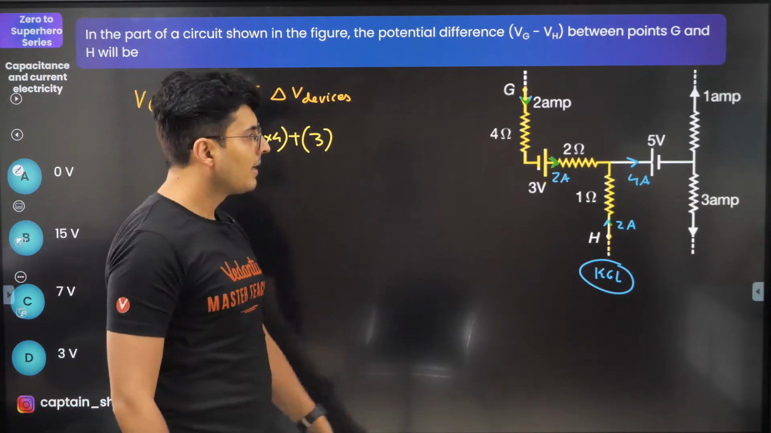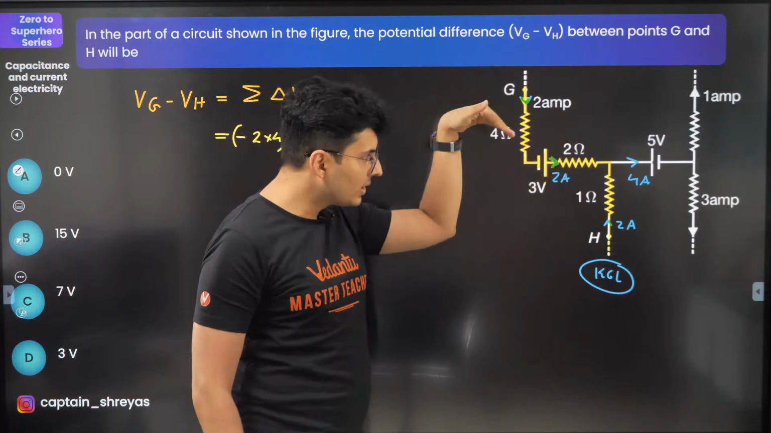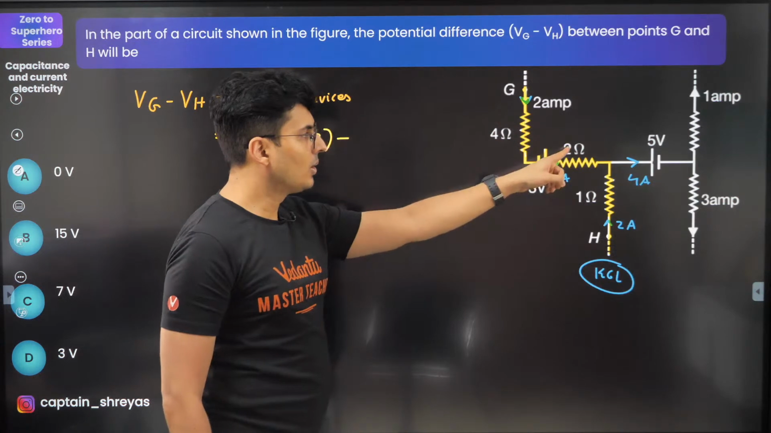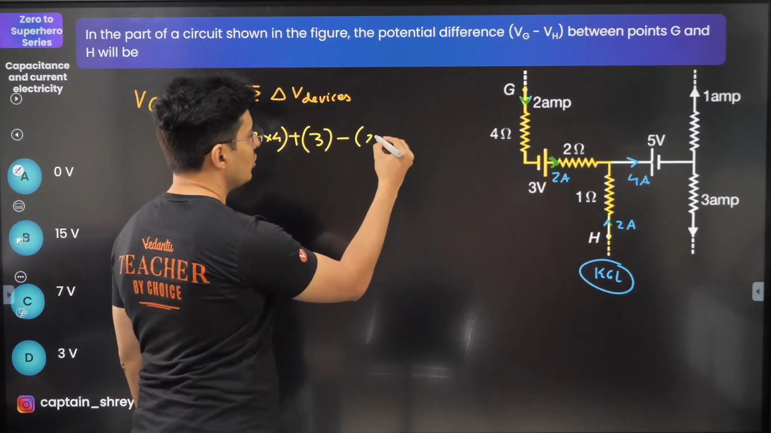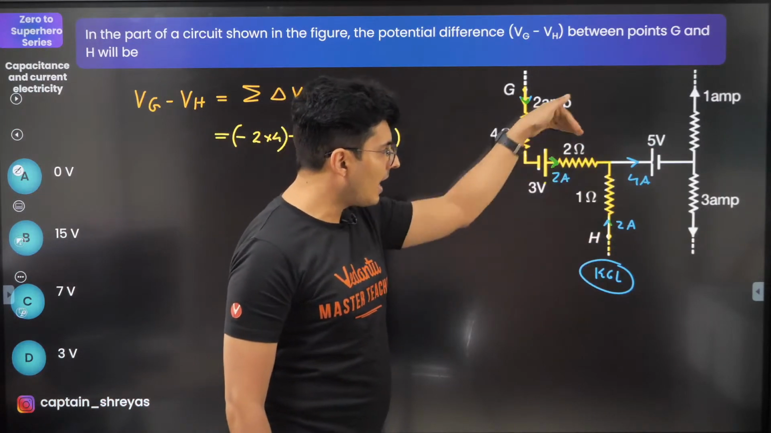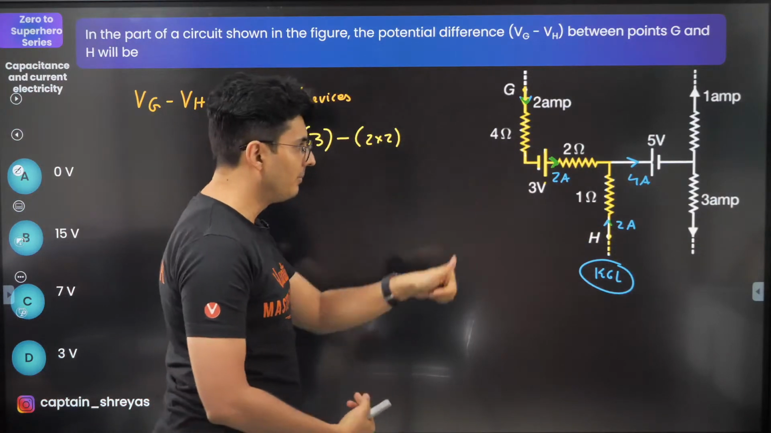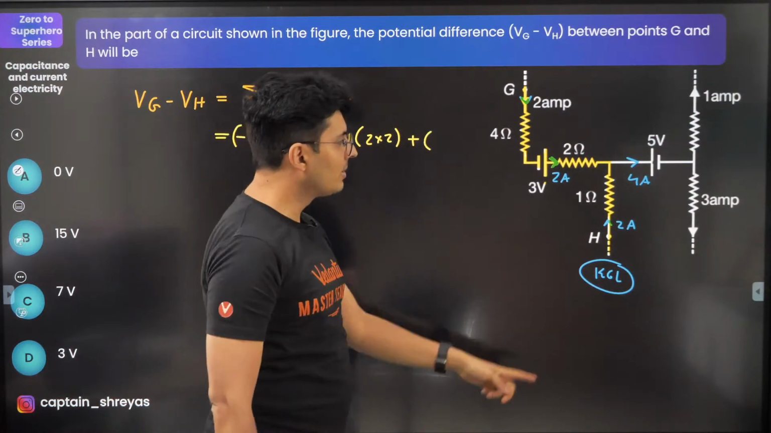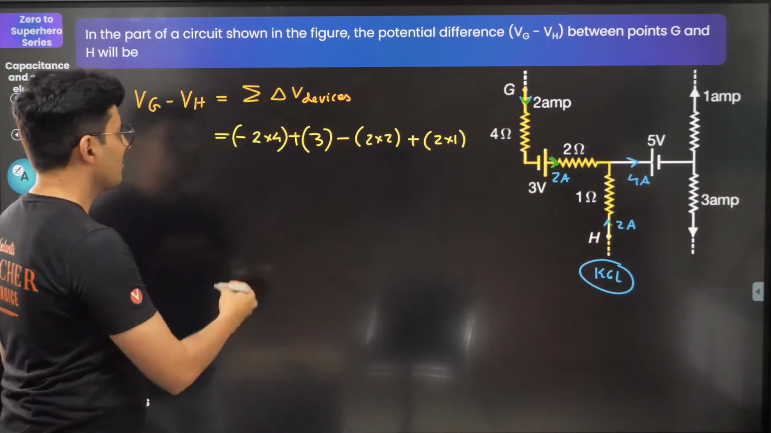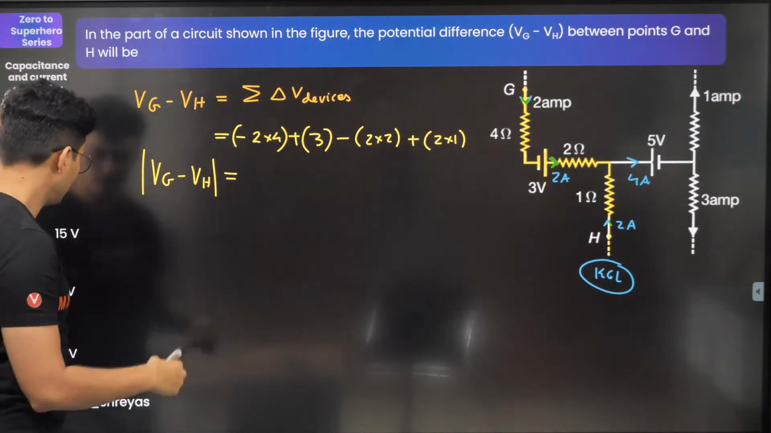That's it. Next, resistor. High to low, I'm going in the direction of current. High to low, that's a drop, so it's going to be negative. Current I is 2, and resistance is also 2, so 2 into 2. Then over here, current is going like this, but I'm going this way, opposite, so low to high. Low to high means it's a jump, so plus, and the value will be IR, 2 into 1. So just solve this and see what is the magnitude of VG minus VH. I'm only interested in the magnitude, guys.